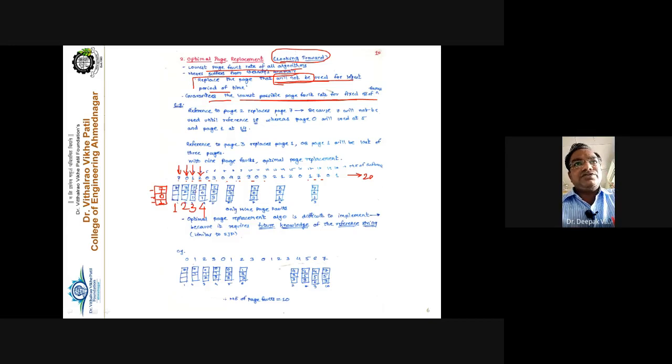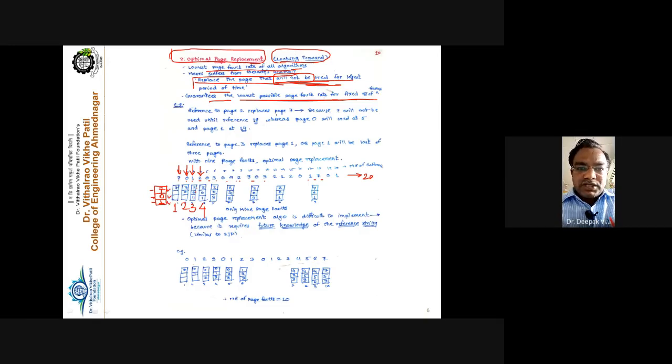This optimal page replacement algorithm gives me the logic: replace that particular page that will not be used for the longest amount of time. So I have to compare 7, 0, 1.